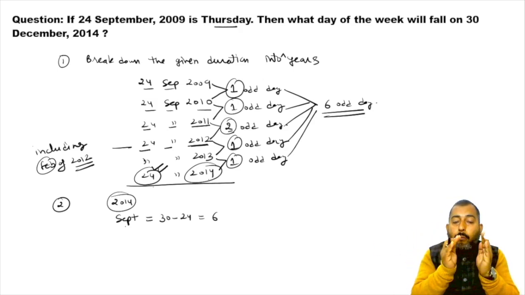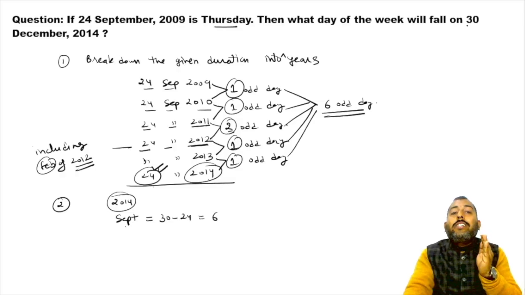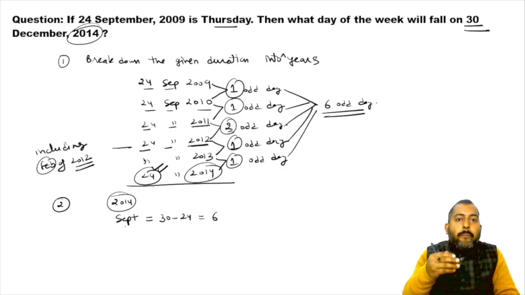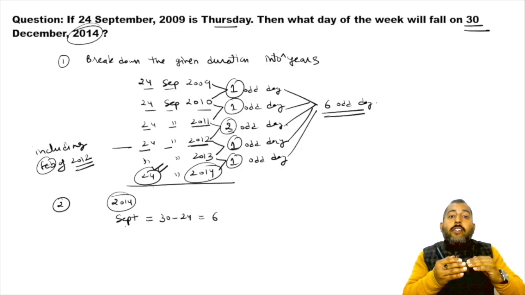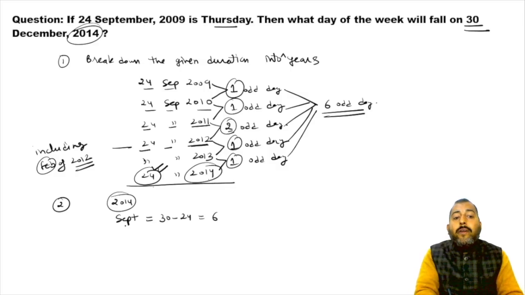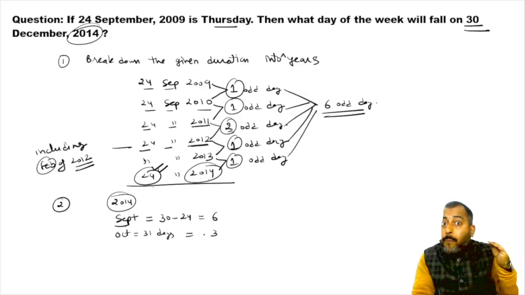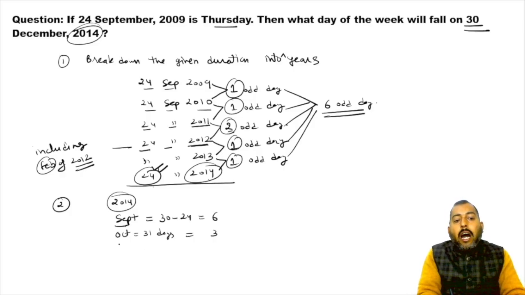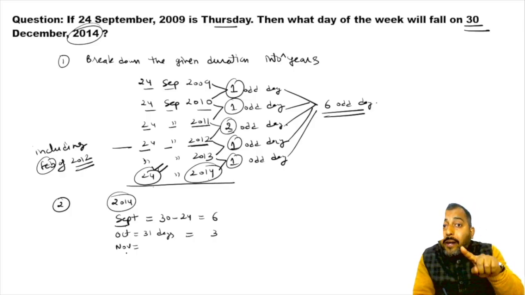So that is why. Because see, I actually want to reach 30th December 2014. So after 24th September, some days of September are left. Then October is left, November is left, and then after November, we will reach 30th December of 2014. So how many days of September are left? 6 days. Further, after September 2014, we will be in October month. So we have to cross October month completely. So that is why 3 odd days from the October month, because 31 days divided by 7, number of odd days are 3.